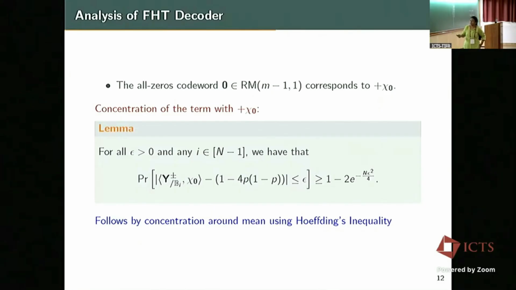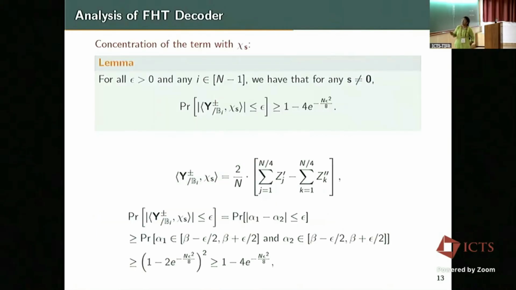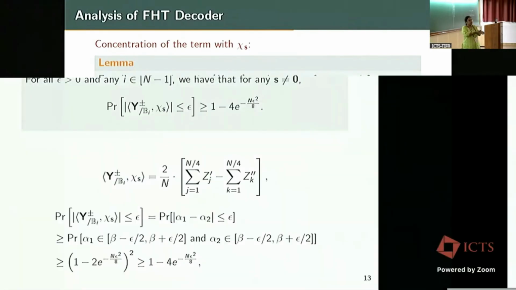Okay. So we are going to say how it concentrates around this within plus minus epsilon. Okay. The next part is we look at the concentration around chi s, right? For any other chi s, what is going to happen is that half of the terms are going to add and half of the terms are going to subtract in the noise term. Okay. So there is a subtraction of two terms, each of which is somehow concentrating around its mean. If you look at the inner product, that is going to concentrate around 0.